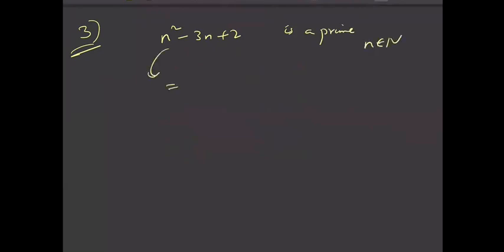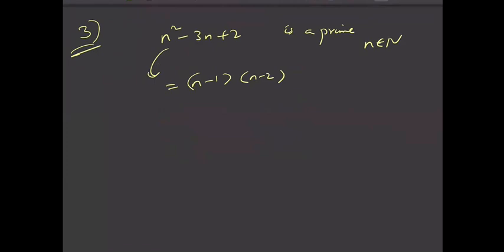So let us move to the third question. This is a very interesting question, but simple. You need to find all positive integers n such that n square minus 3n plus 2 is a prime. I can factorize it as n minus 1 times n minus 2, and this is a prime.